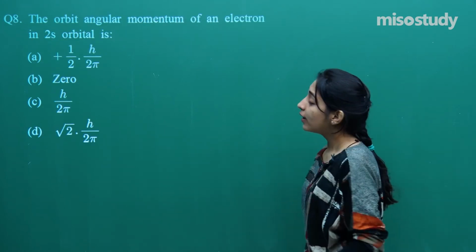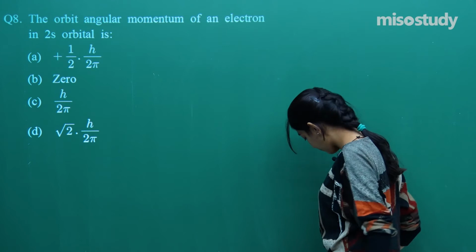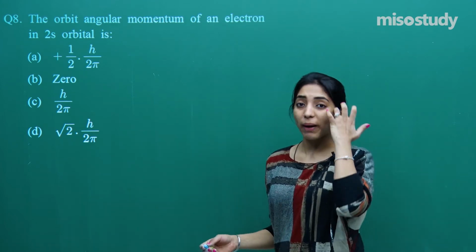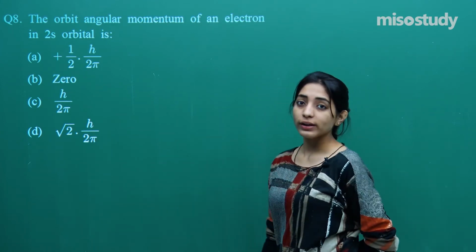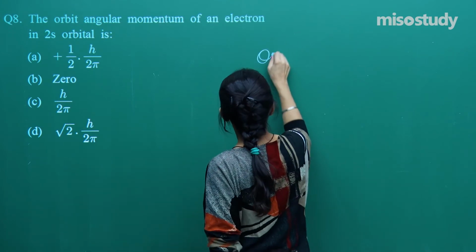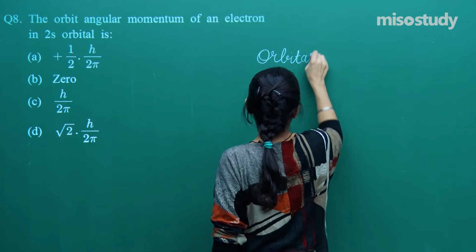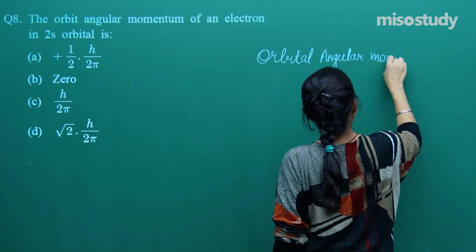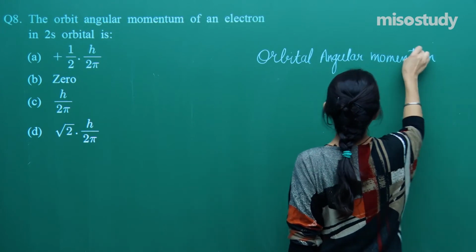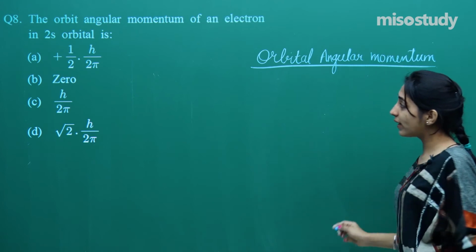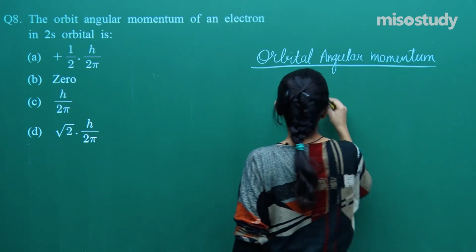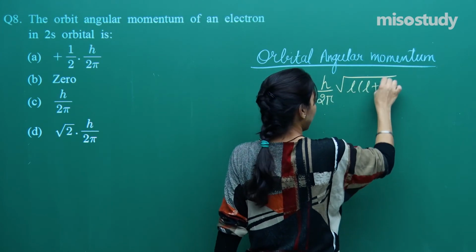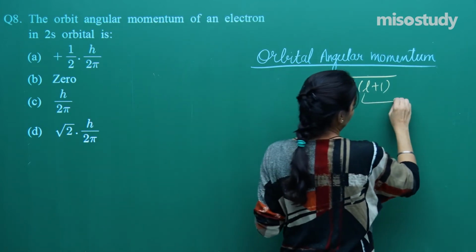Okay. So question number 8 now says the orbit angular momentum, it should be maybe orbit or orbital angular momentum of an electron in 2s orbital. Guys, yes, it should be orbital angular momentum. So the orbital angular momentum, you remember, right, it is given by the formula h over 2 pi under root L into L plus 1, where L is the azimuthal quantum number.